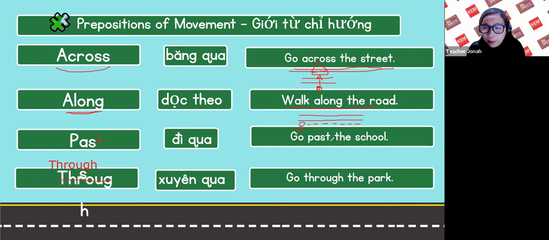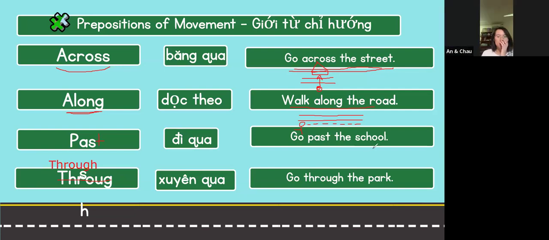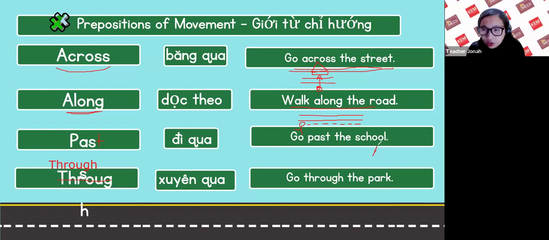Go past the school. For example, this is the school. This is you. This is the road. So how do you go there? Go past the school.